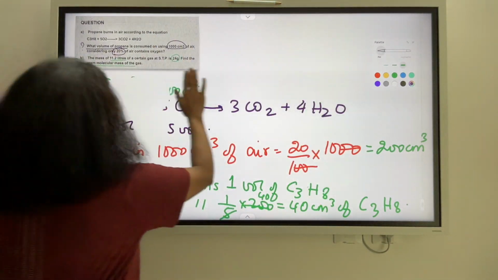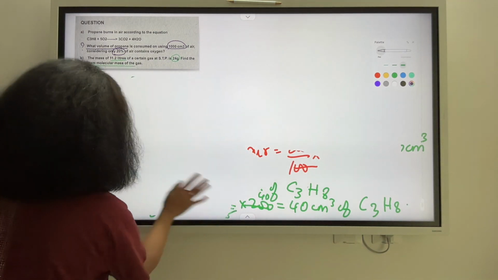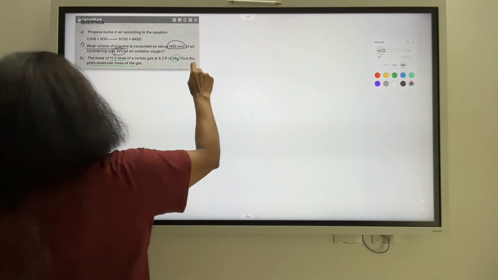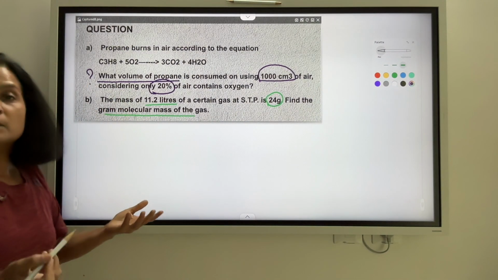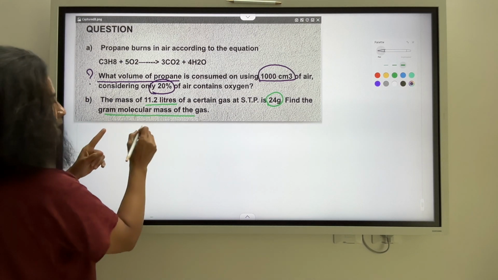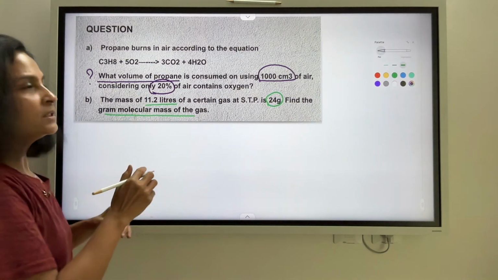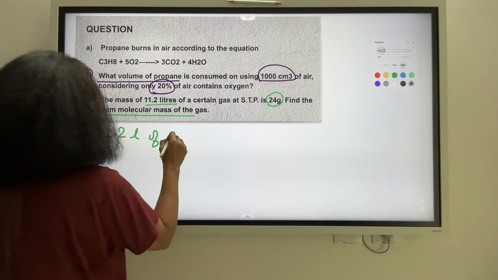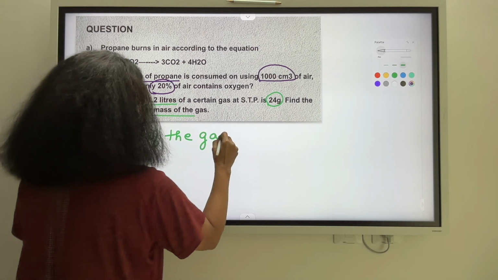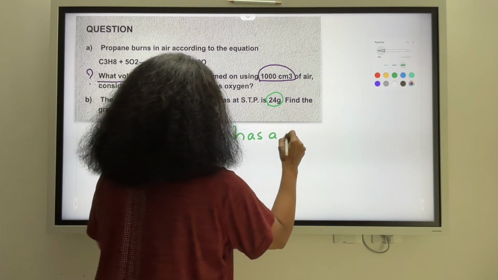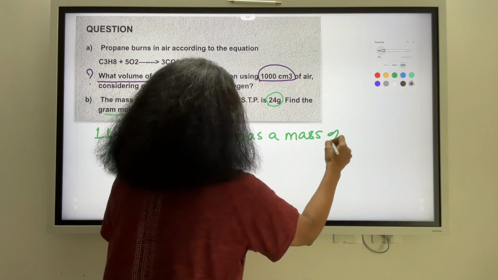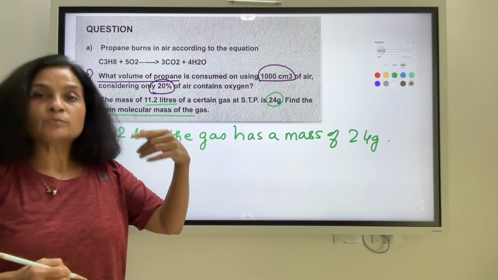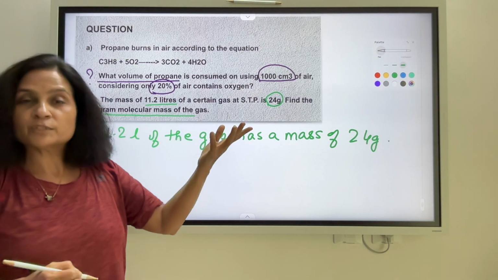Let's check this out. We know that 1 mole of a gas is 22.4 liters. And 1 mole of a gas is also equivalent to the relative molecular mass of that substance. So if 11.2 liters of the gas has a mass of 24 gram, what if I am talking about 1 mole in terms of volume and 1 mole of the gas in terms of its mass?